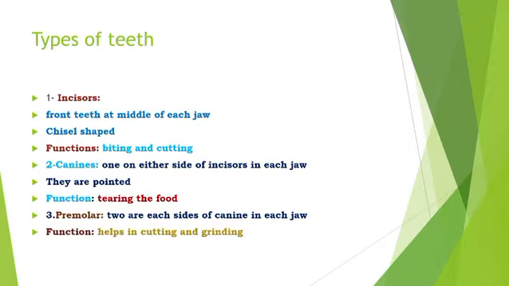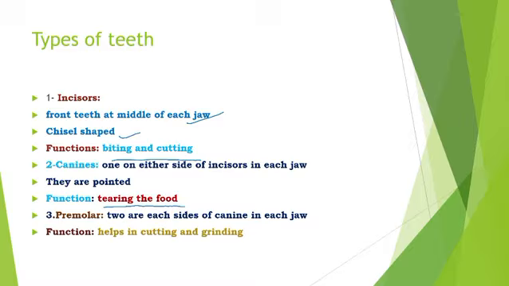Types of teeth and their function. So incisors, as I told you, are the front teeth at the middle of each jaw. They are chisel shaped. Understand? That's why they help in biting and cutting the food. Second is canine. One on either side of the incisors in each jaw, and they are pointed and sharp. That's why they help in tearing the food. Its main function is tearing the food.